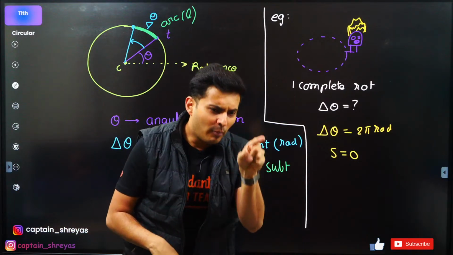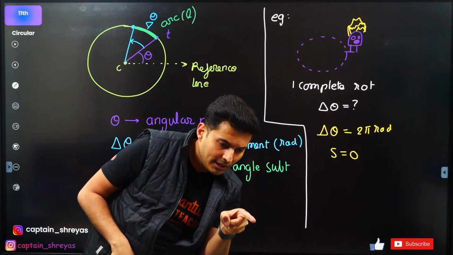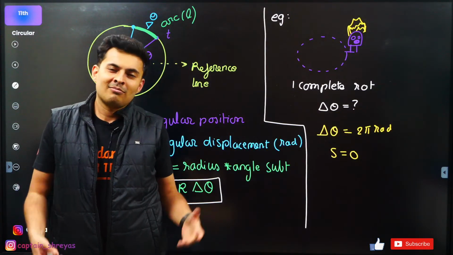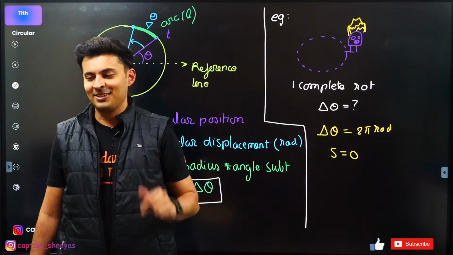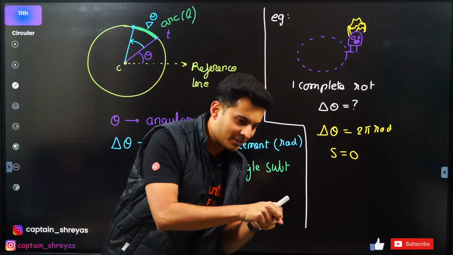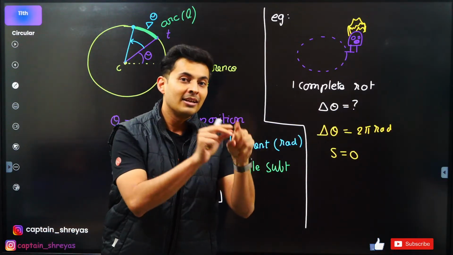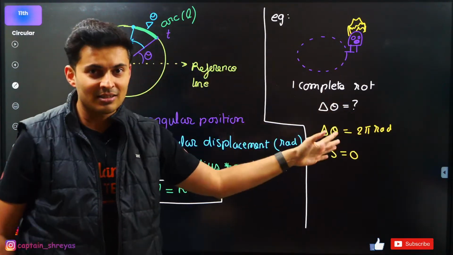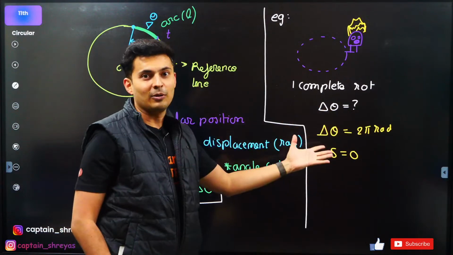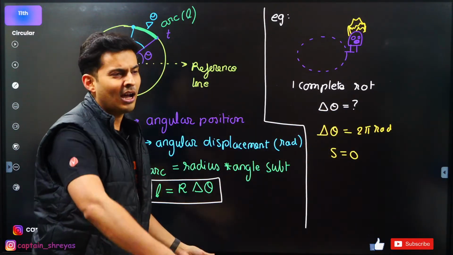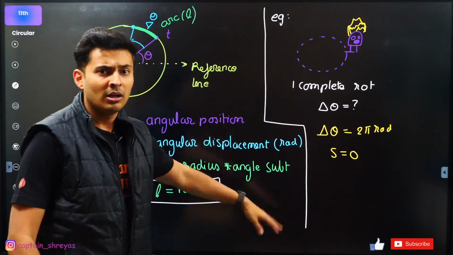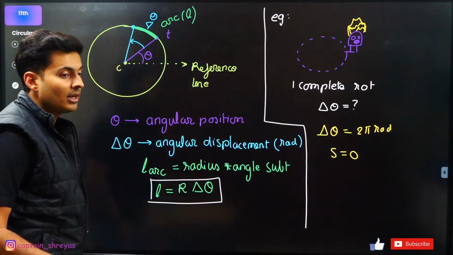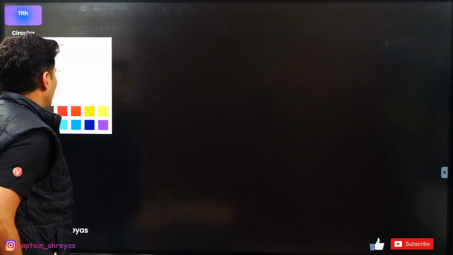Sir, what if Pandu went one round like this and then again came back like this? Then what is the angular displacement? Then it is 0. So you go like this and then again come back like this, then the angular displacement is 0. Clear? Understood? After this you will not make any mistakes. Understand the difference between displacement and angular displacement. Nobody will teach you in this much detail. They'll just say angular displacement, change in position, radian, and go next to angular velocity. Here we are going to discuss everything in proper concepts.